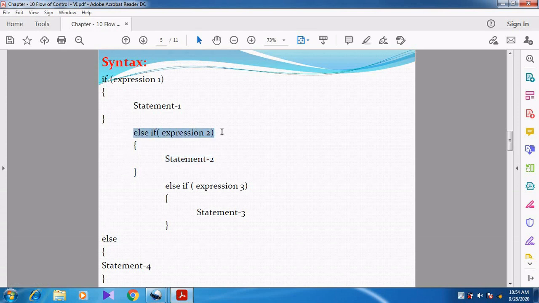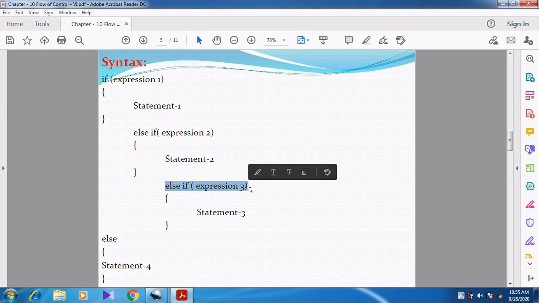But if expression 2 is also false, here we have an if condition, if expression 2. So for this we are going for another else. Every if condition will be followed by else. So this expression 2 if condition is followed by one else part.